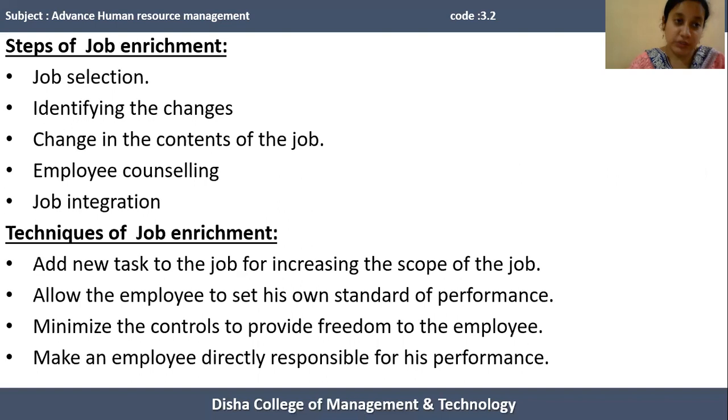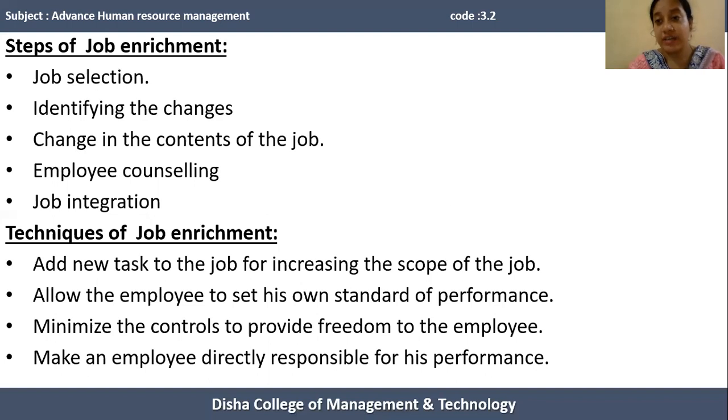Now we are going to discuss various steps of job enrichment. When a designer enriches a particular job, what steps does he have to perform or follow? Now we are going to discuss in detail one by one. The first step involved in job enrichment is job selection.